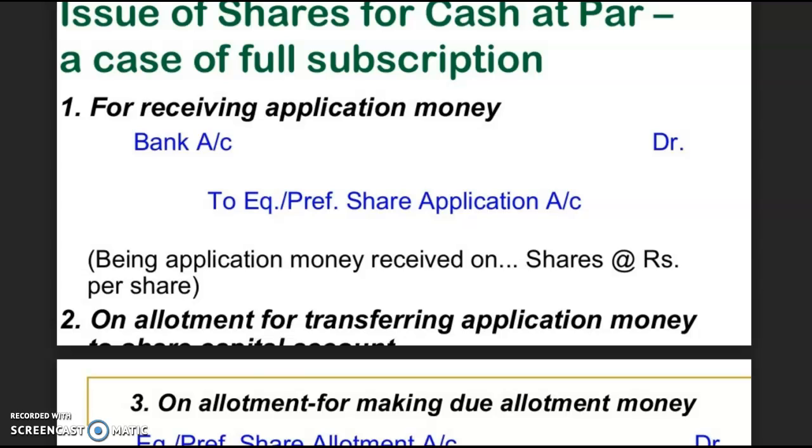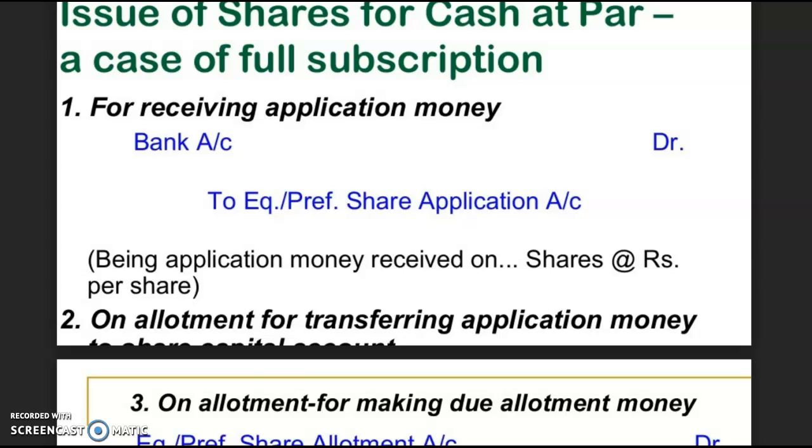But please note, it is very important that you write the narration. Narration always carries separate marks as per the CBSE marking scheme. The narration relates to the nature of the entry which you have recorded. So first of all, at the application stage, the first entry will relate to the receipt of the application money. The entry will be bank account debit to equity or preference share application account. Now, when this amount is to be transferred to the share capital account, the second entry will be recorded: share application account debit to share capital account.